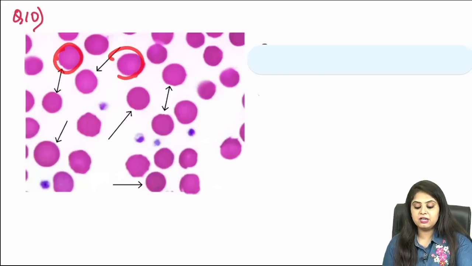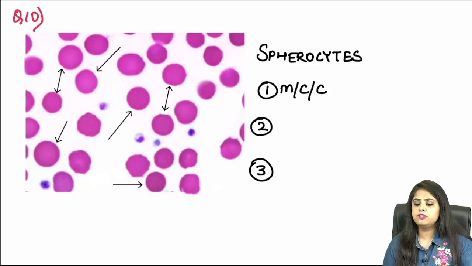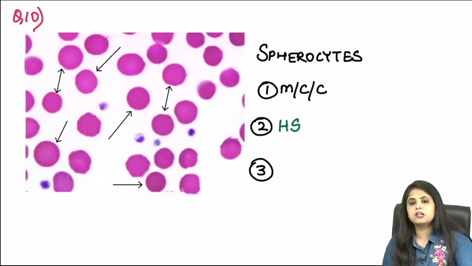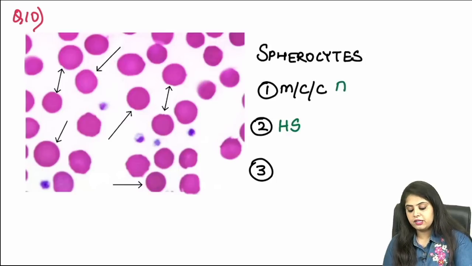Moving on to the last image that we have for today, a peripheral smear examination, and you can see these red blood cells, but what's different about them? They are completely round and they don't have any pallor in the center. These are completely round, meaning these are spherocytes. If I ask you what is the most common cause of spherocytes, please don't say hereditary spherocytosis, because that is the second most common cause. The most common cause of spherocytes is autoimmune hemolytic anemia. So the first test that you will be doing for autoimmune hemolytic anemia will be the Coombs test.